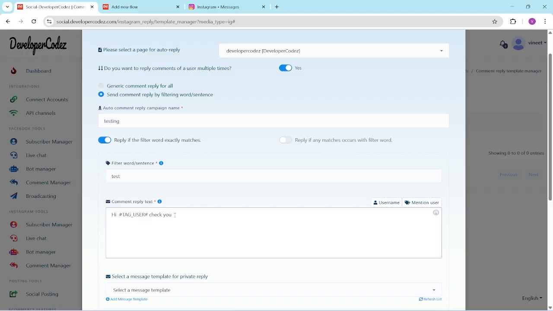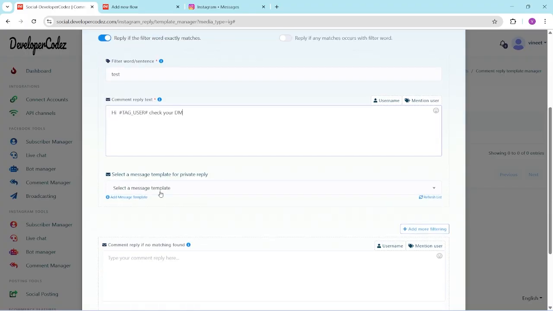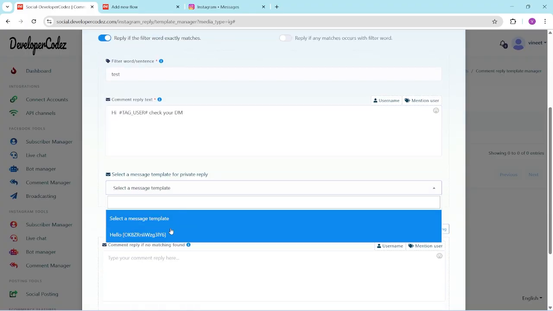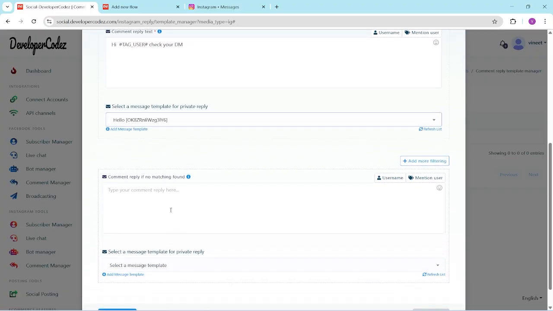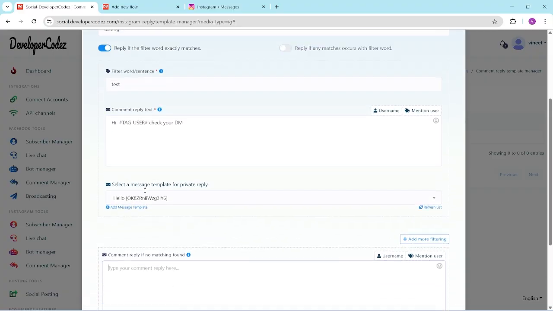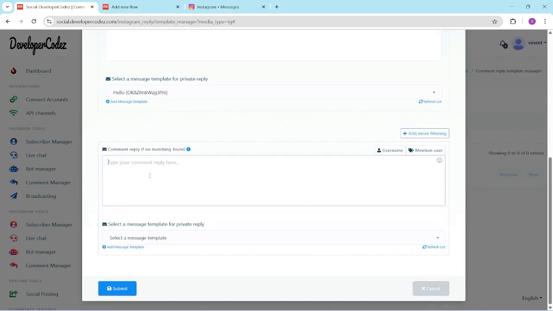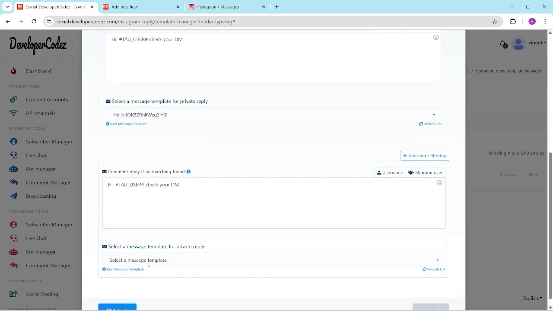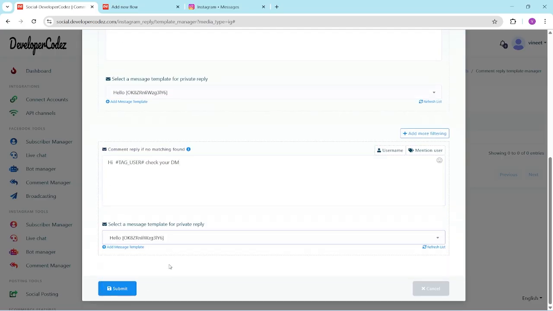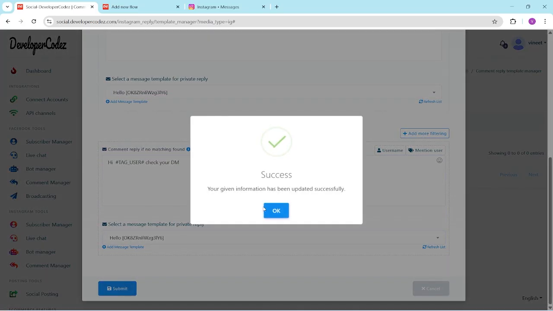Check your DM. Select message template. So we don't have, okay, we have the hello. It's a private DM reply. So if no match is found, what should we do? If no reply is found, what should we do? We will send the same message to the DMs. So I will also do the same thing, like submit, right?